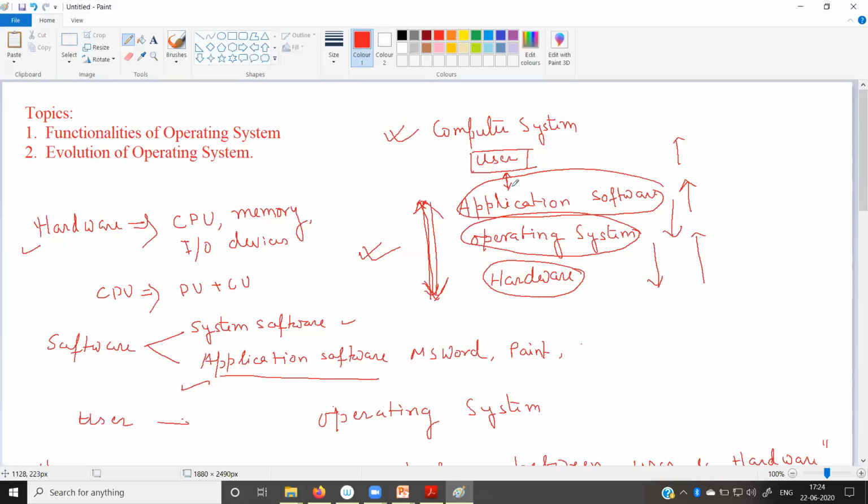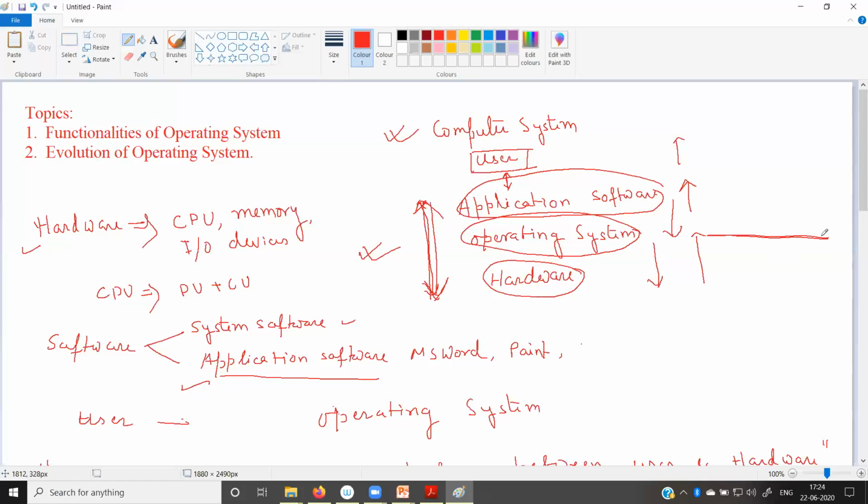So what actually happened over here? We, the user, interact with the application software with the help of the language through which we are comfortable. Now, this application software sends that information to the operating system. So here, the operating system basically acts as the barrier or interface.